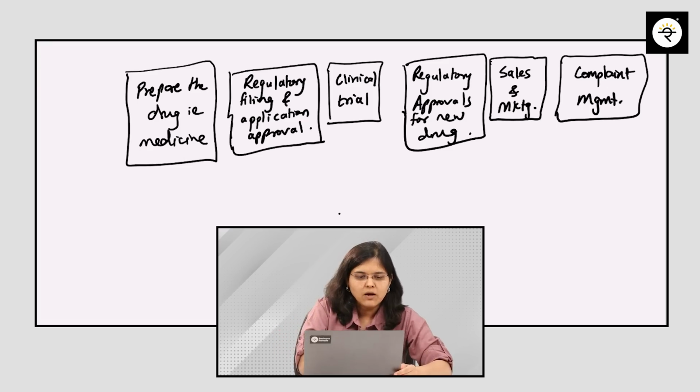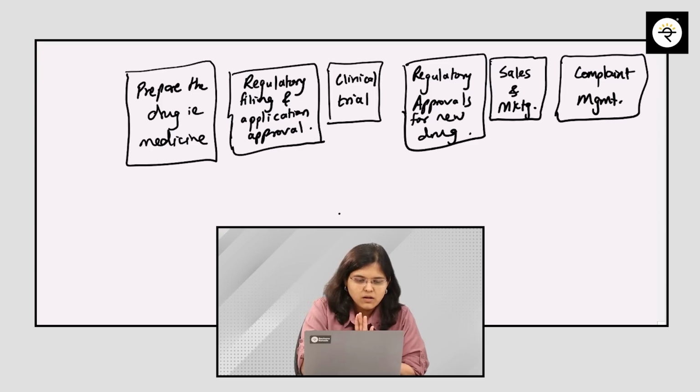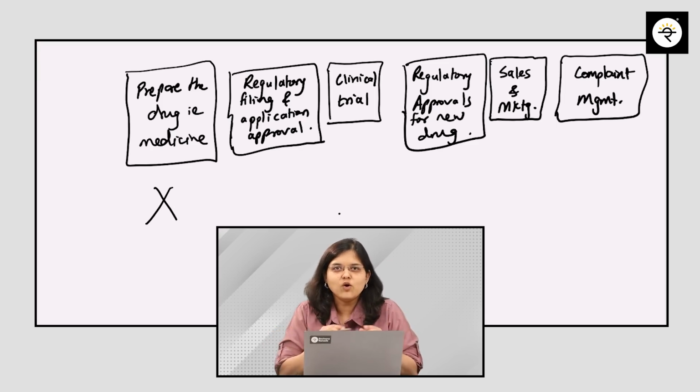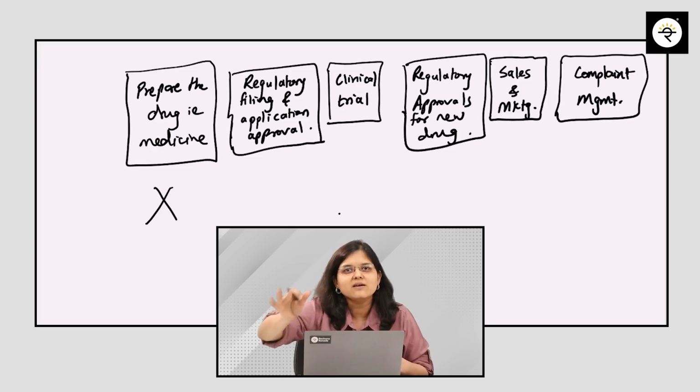There is a bigger process that starts after the drug is ready. And what could that be? To save some time, I have written down some steps that could be there in the whole process. Like I mentioned, preparing the drug or the medicine is what the pharma company has to do. Indegene has got nothing to do with this step. They are not going to go to the laboratory and help them make the drug or the medicine. But once the drug is ready, can they directly start selling in the market?